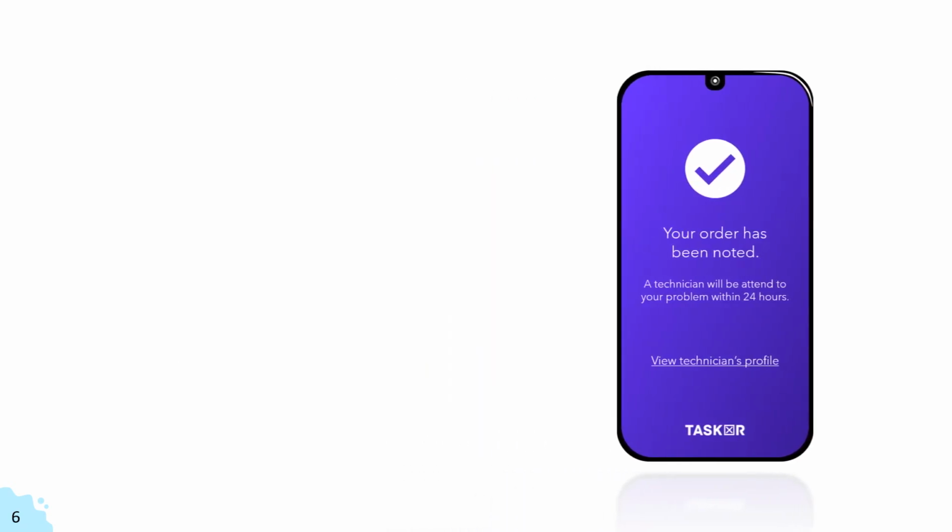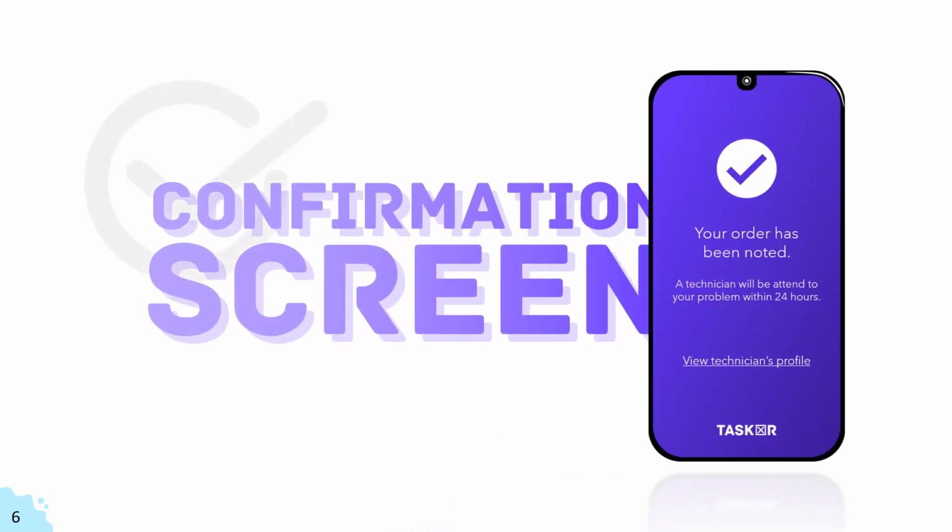This is the confirmation screen. This allows our user to know that the order has been noted. We have also provided an option to view the technician's profile so that the consumers know exactly who will be visiting their home and when. As you might also notice, a message that the technician will attend to your problem within 24 hours is written so that we can assure our consumers of our fast and reliable service.